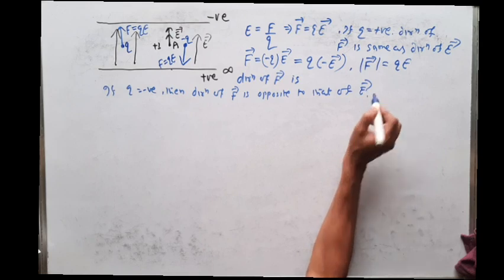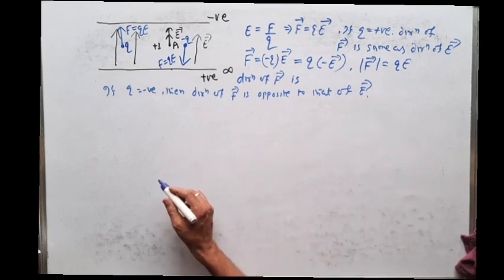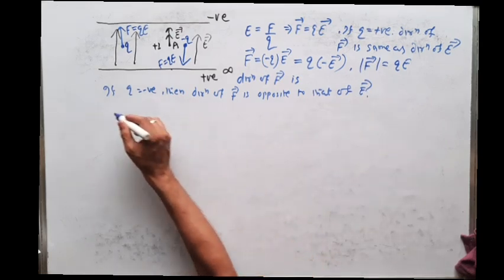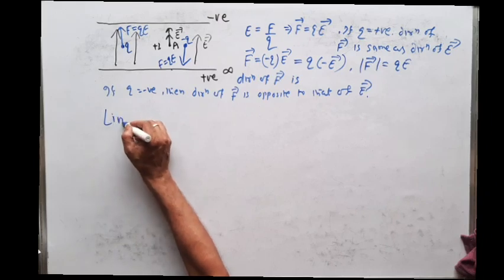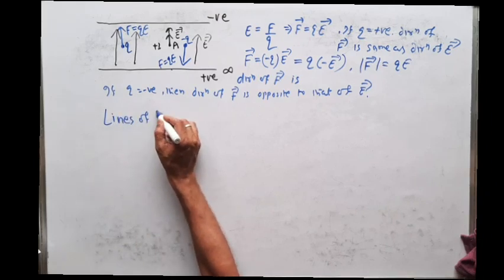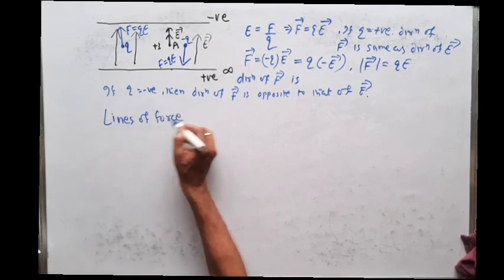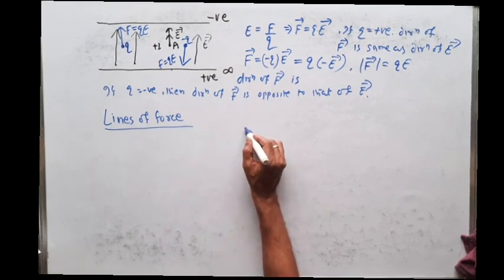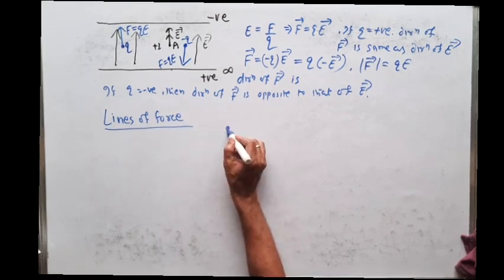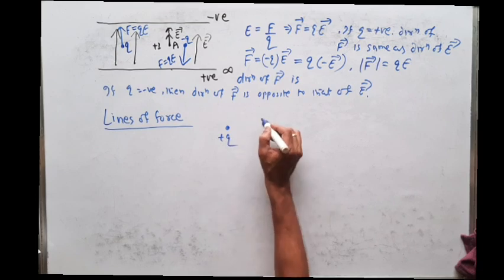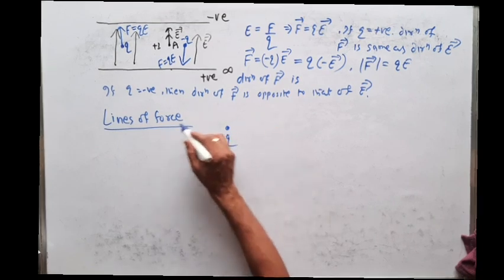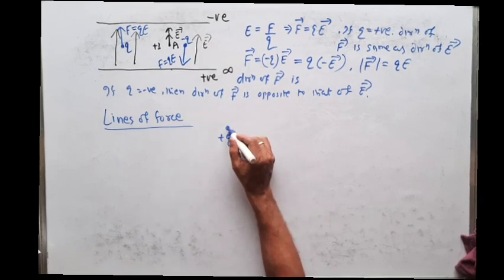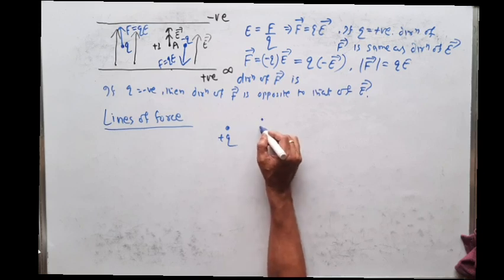Then we will say, what are lines of force? Now suppose I bring a positive charge here, plus Q. I want to find the lines of force due to this positive charge. What I will do is bring a unit positive test charge here.